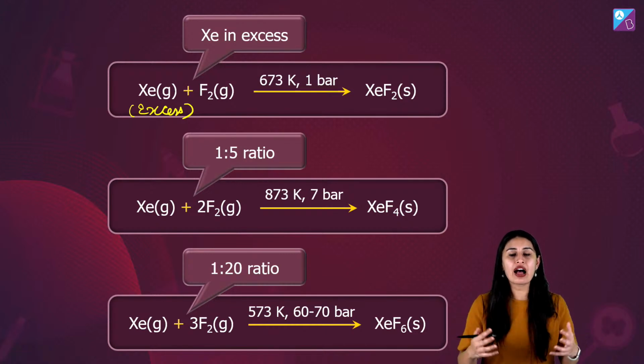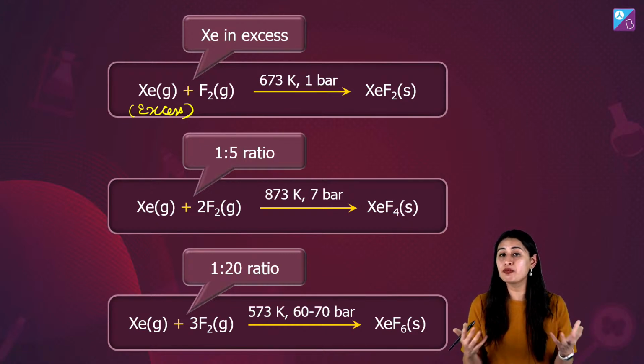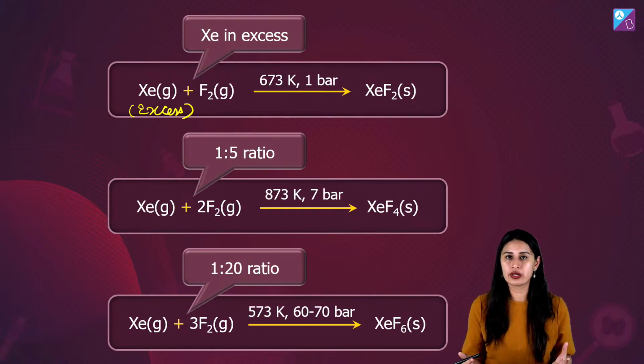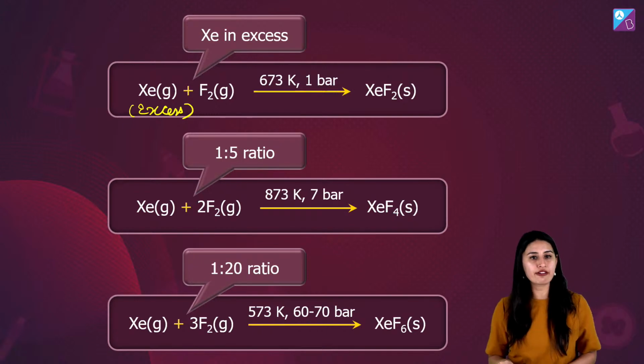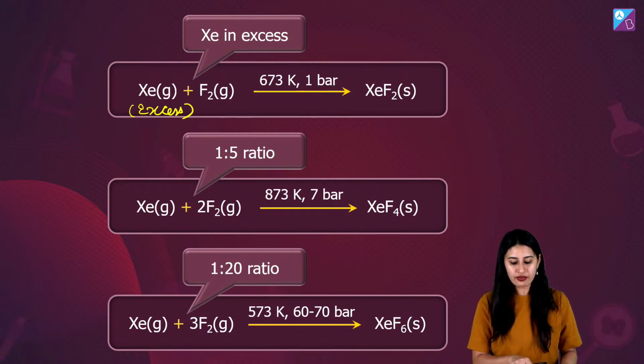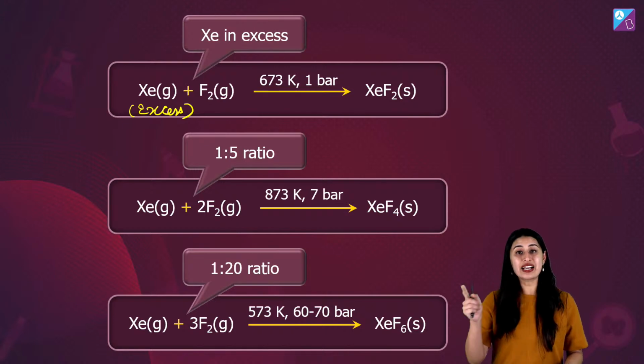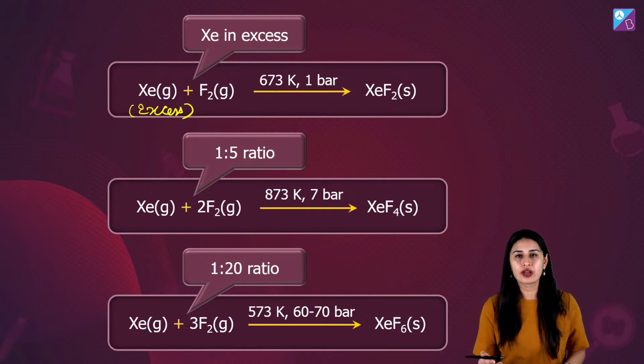Otherwise, xenon will have a tendency to form as many bonds as possible. There is a limit if you observe. XeF4, अगर 1:5 का ratio है XeF4 और 1:20 का है, then XeF6.